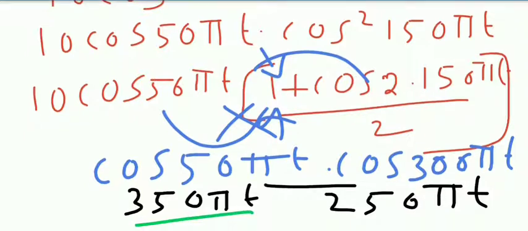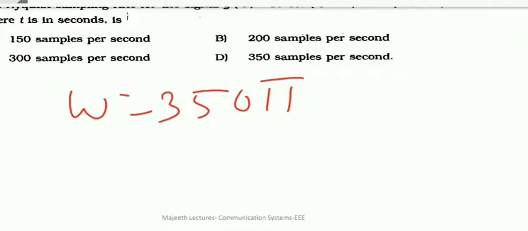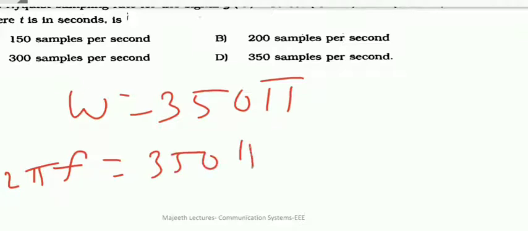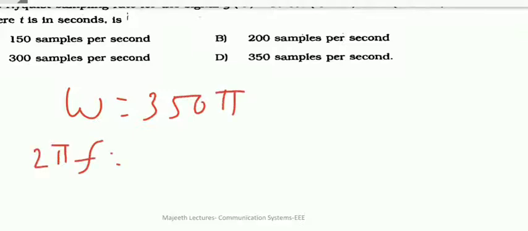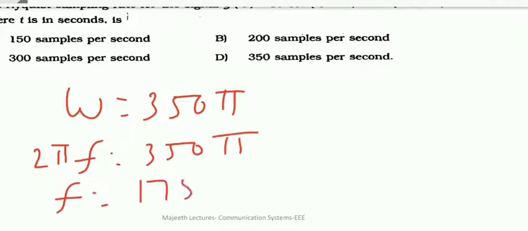So let us go to the previous one. Omega is 350 pi. I can compare. So this implies omega is equal to 2 pi f. 2 pi f is equal to 350 pi. Sorry, pi cancelled. So sorry, omega is equal to 350 pi. 2 pi f is equal to 350 pi. So f is equal to 175.